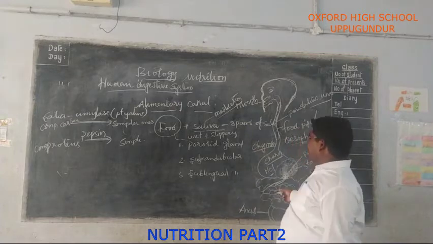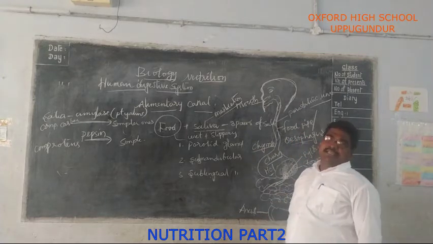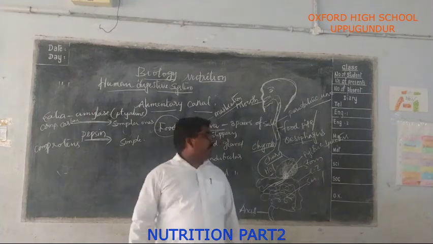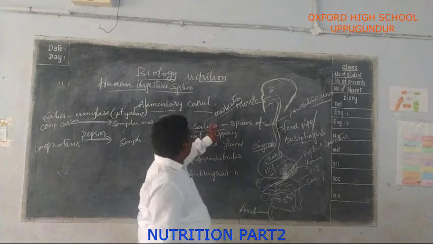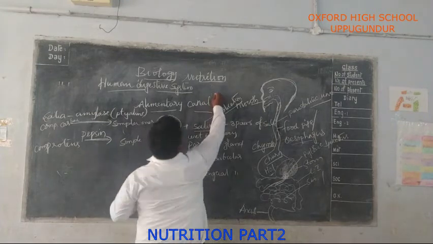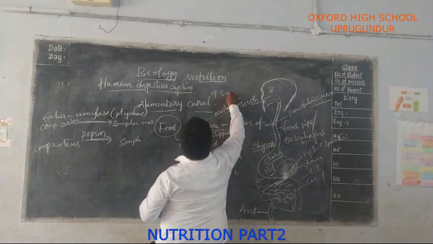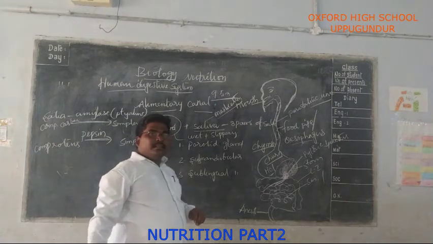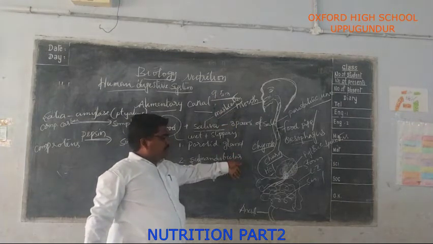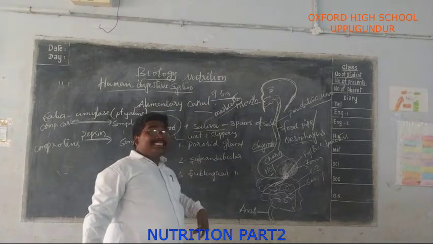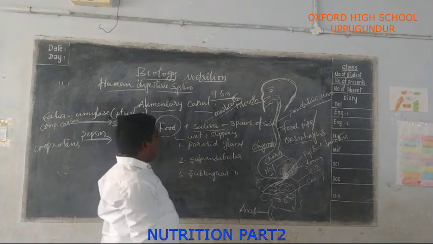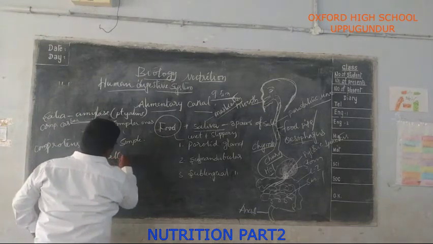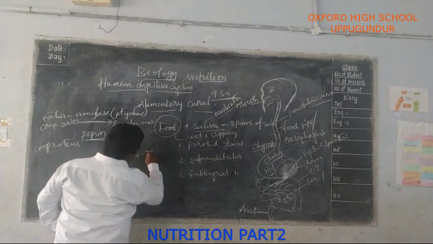So the food entered into the small intestine. The small intestine is the longest part of the alimentary canal. The alimentary canal is approximately 9.5 meters long, from mouth to anus. But the small intestine is the longest part of it, approximately 7 meters in length.